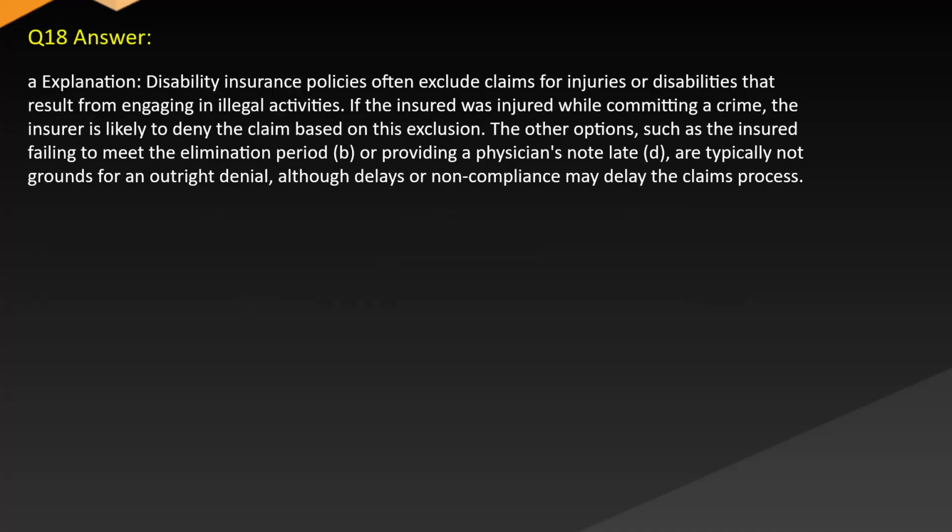Answer. A. Explanation. Disability insurance policies often exclude claims for injuries or disabilities that result from engaging in illegal activities. If the insured was injured while committing a crime, the insurer is likely to deny the claim based on this exclusion. The other options, such as the insured failing to meet the elimination period, B, or providing a physician's note late, D, are typically not grounds for an outright denial, although delays or non-compliance may delay the claims process.